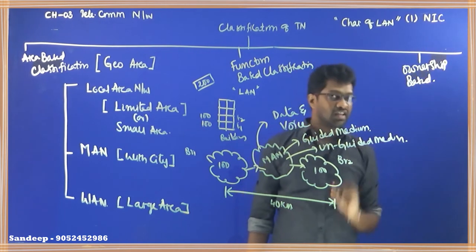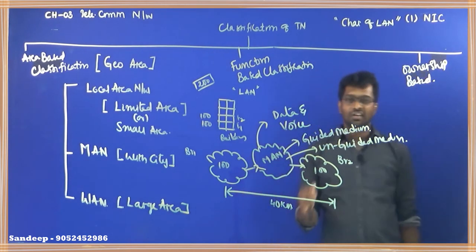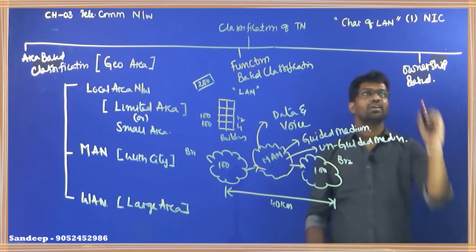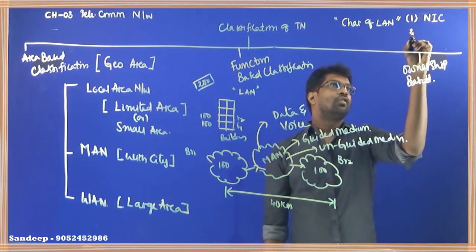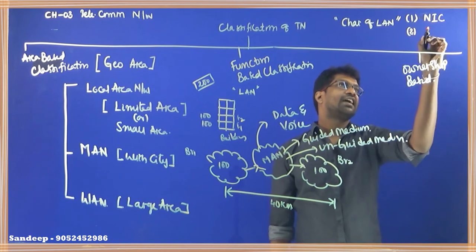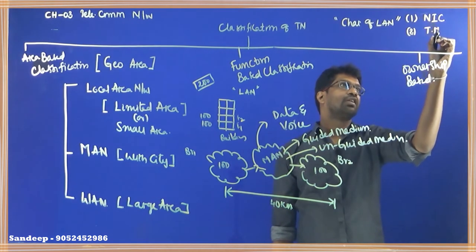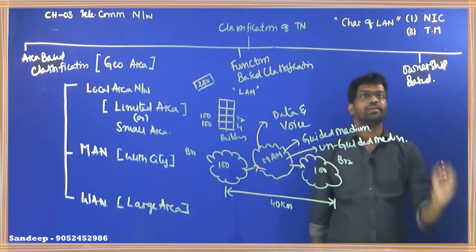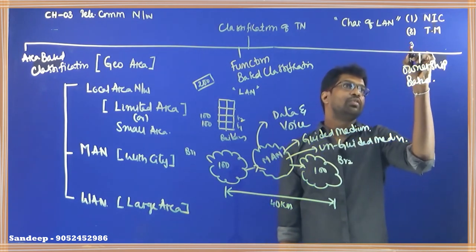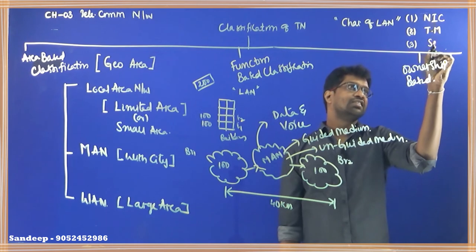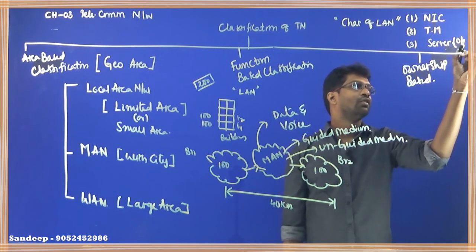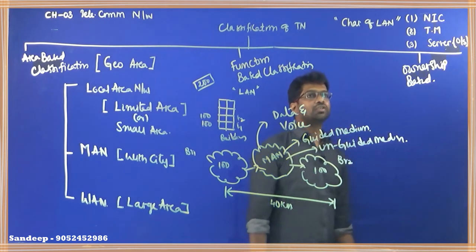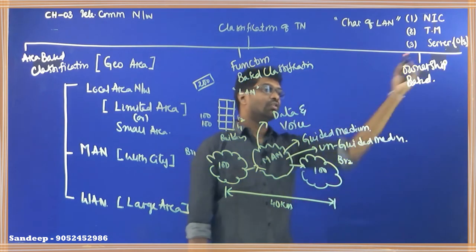So what do you mean by NIC? NIC is nothing but network interface card. The second component we require is a transmission medium. And what is the third component we require? We require a server, and the server should have an operating system. So let us see how we develop this local area network.